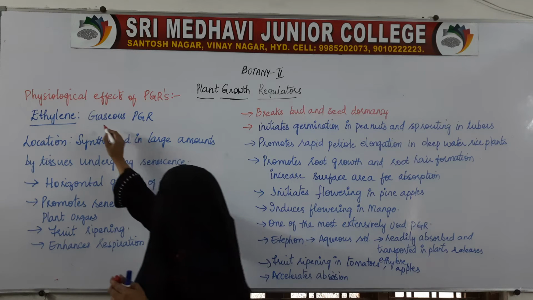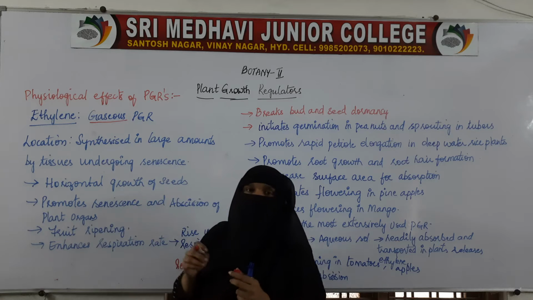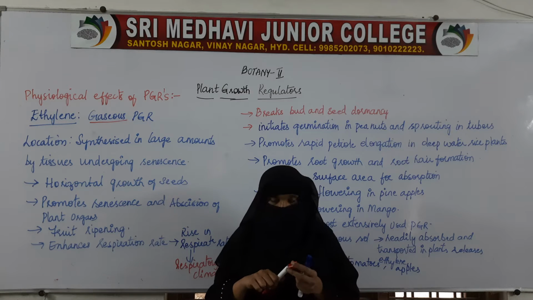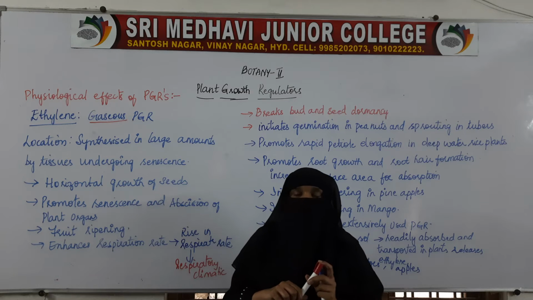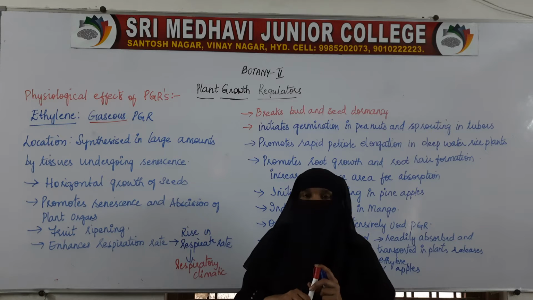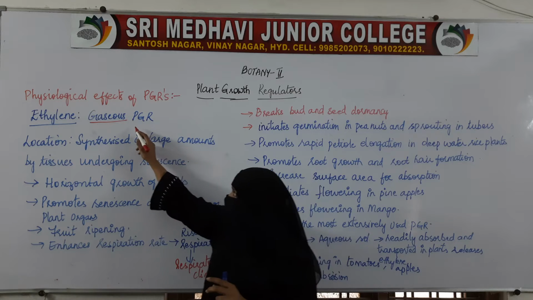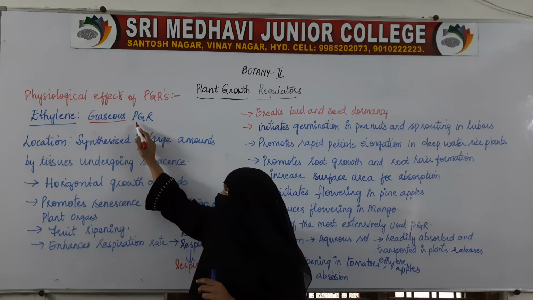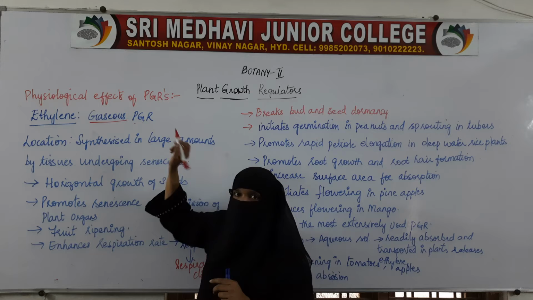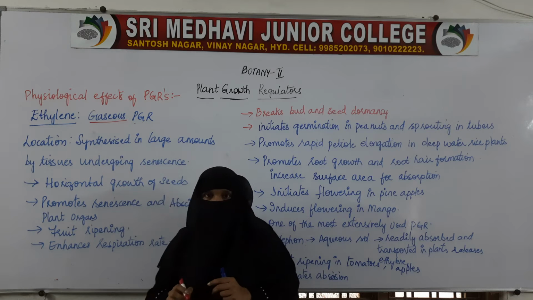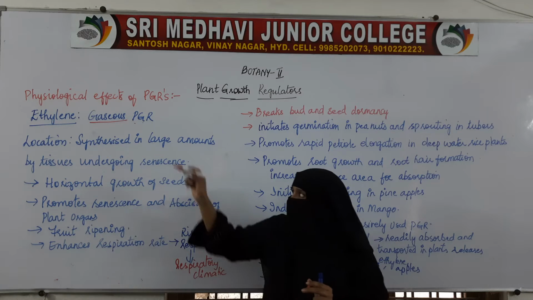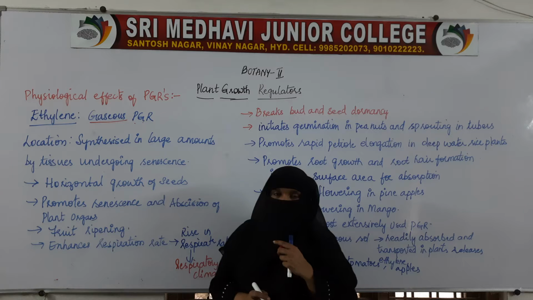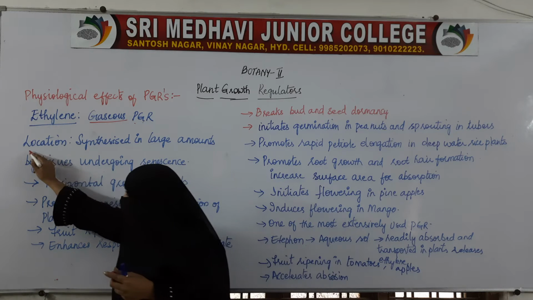Ethylene is a simple compound and we find it in gaseous form. It is a gaseous PGR, that is, a plant growth regulator in gaseous form. Ethylene is the only plant growth regulator which is in the gaseous form. So where do we find ethylene?